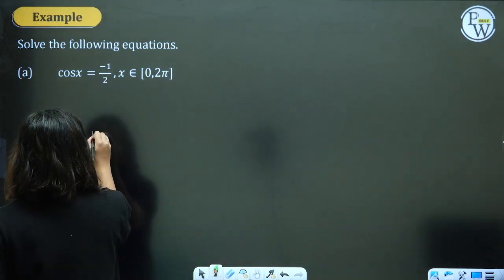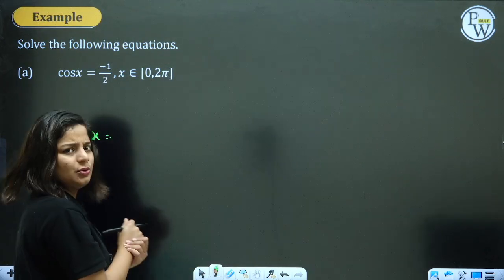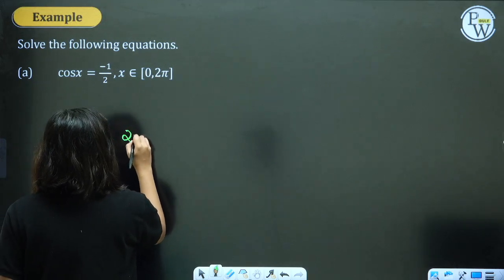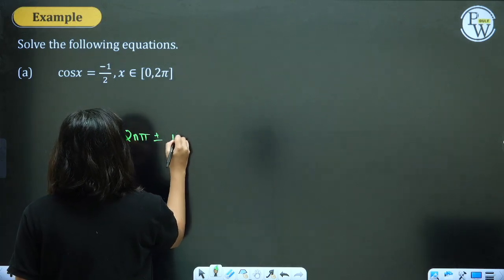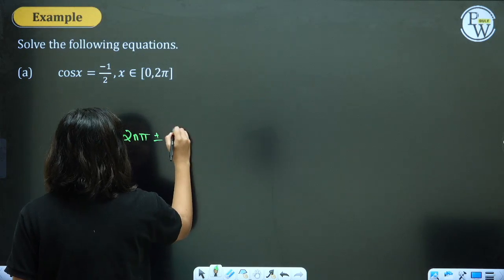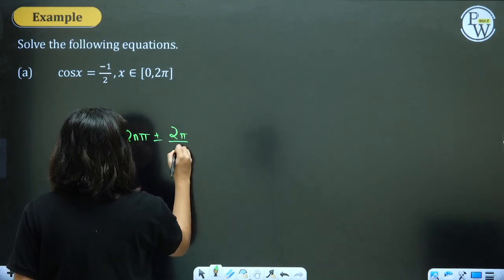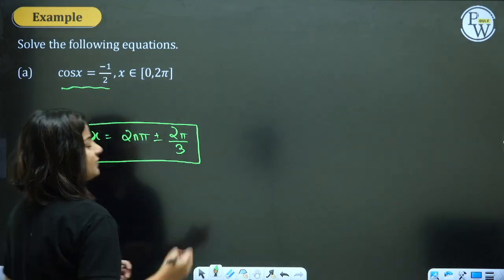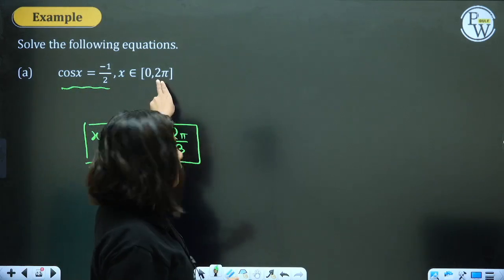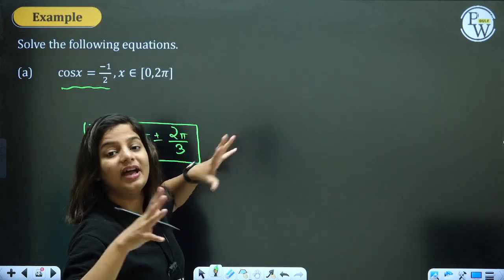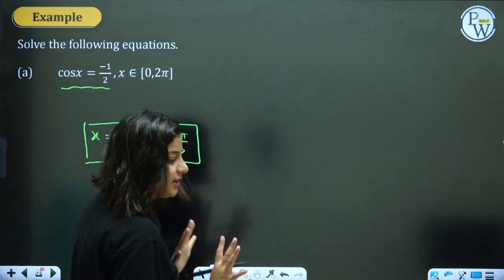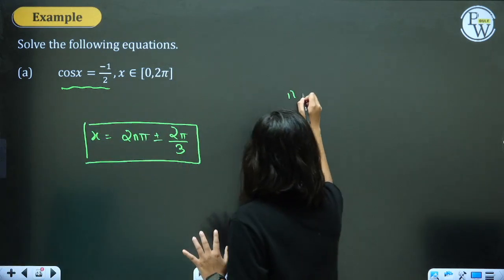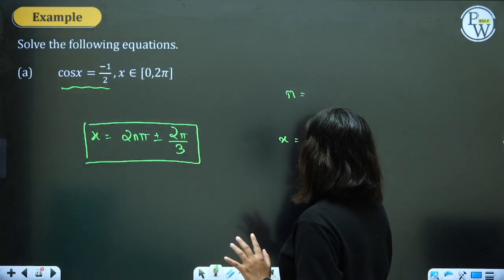What was the answer? X was equal to, what was it, yes, 2n pi plus or minus 2 pi by 3, correct? This was the value of x on solving just now. But now you don't want the general solution, you want the values between 0 and 2 pi as specified by them. Decide the values of n and you will get corresponding values of x.